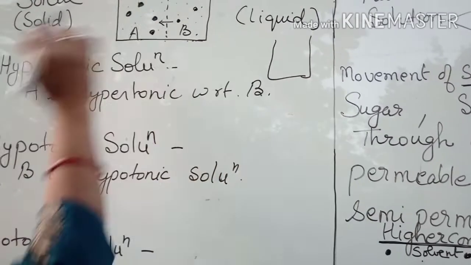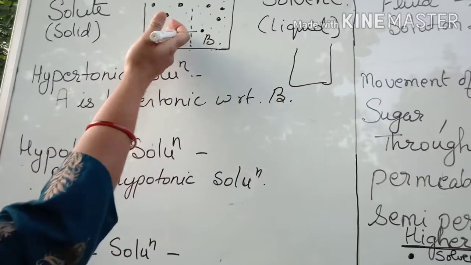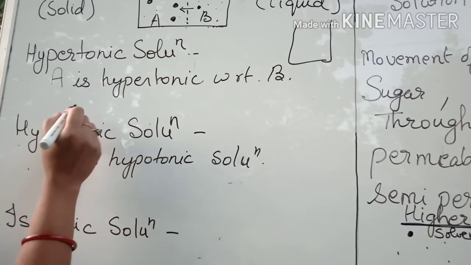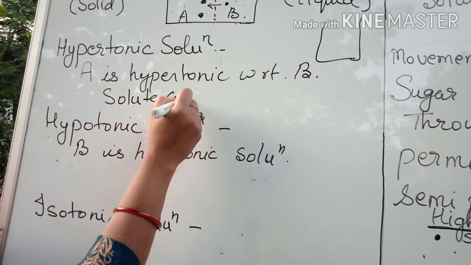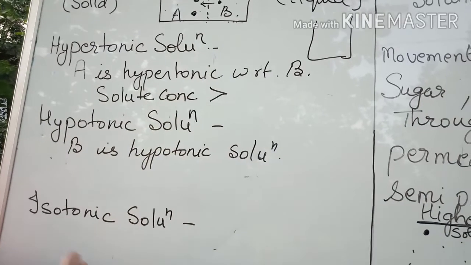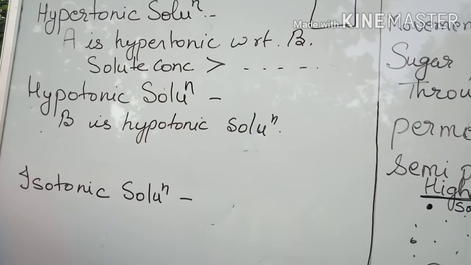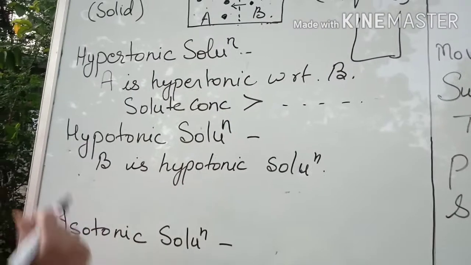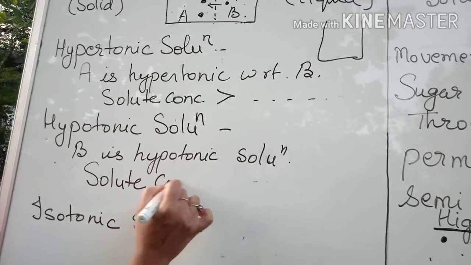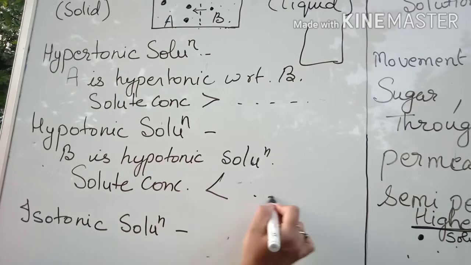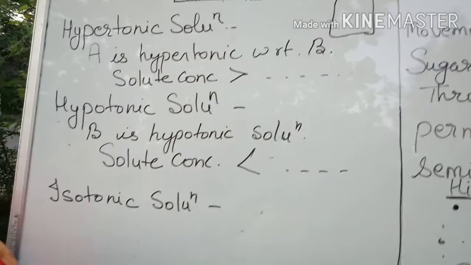Why? Because A is having more concentration. More concentration of what? Solute is over here. So in a hypertonic solution, solute concentration is more as compared to the other one with which we are comparing. And in a hypotonic solution, solute concentration is less with comparison to the other solution.